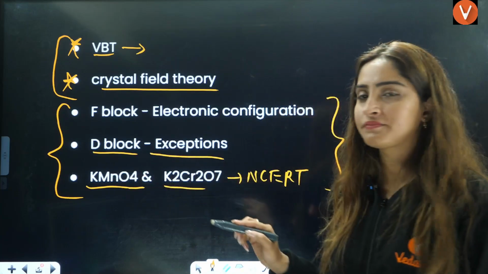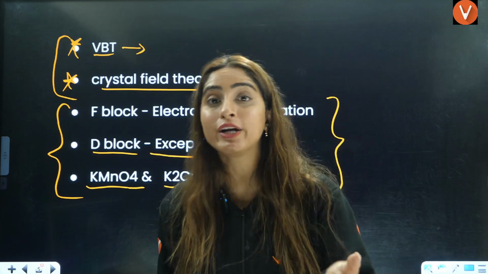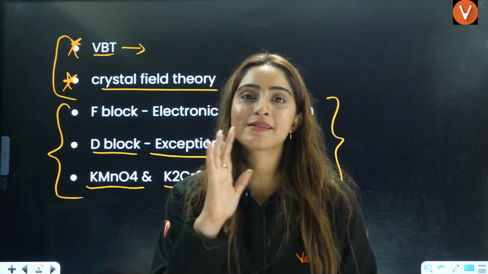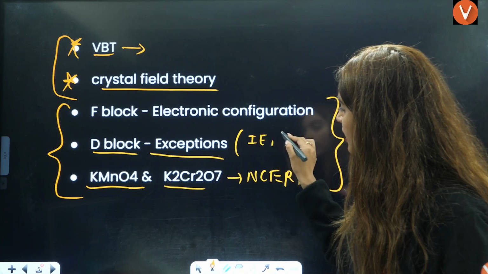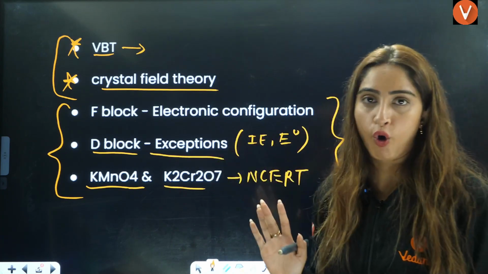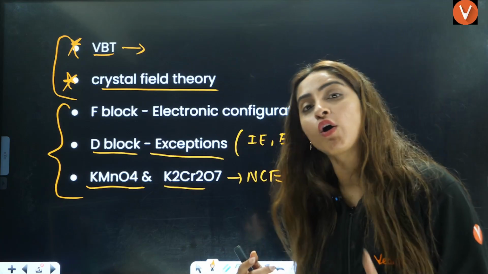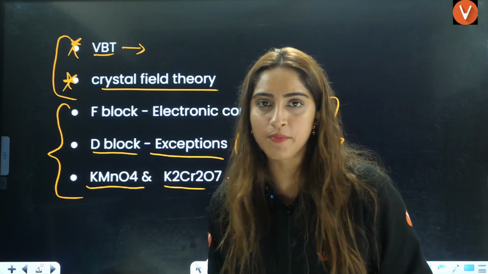For the d block, if you are wondering which is the most important topic from here, then do the exceptional trends. Especially the ionization energy and electrode potential you have to know from the d block. That is based on electronic configurations only. So if you know the electronic configuration of the d block, it will be very simple for you.